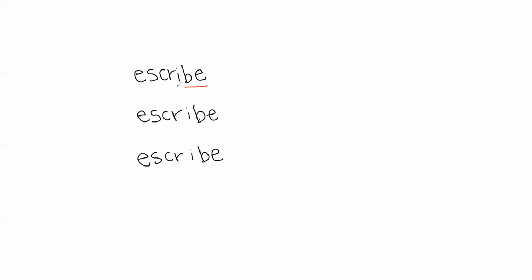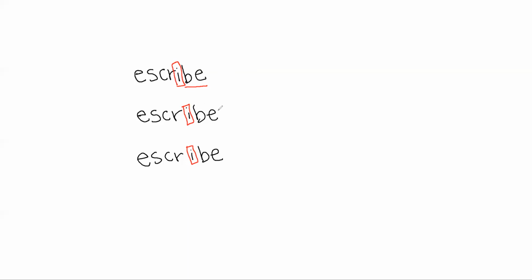Right here, this is where we are going to have our stressed syllable, right there on that I. When I have this right here, the stressed syllable is right here. There's no need to write an accent mark there because that's where it is supposed to be. So if the I is where the stressed syllable is, no matter what happens to this word, that is where the stressed syllable is going to be. And because here, escribe, there aren't any other syllables that follow it, it's just escribe. This is where the stressed syllable should be. There's no need to write an accent mark.